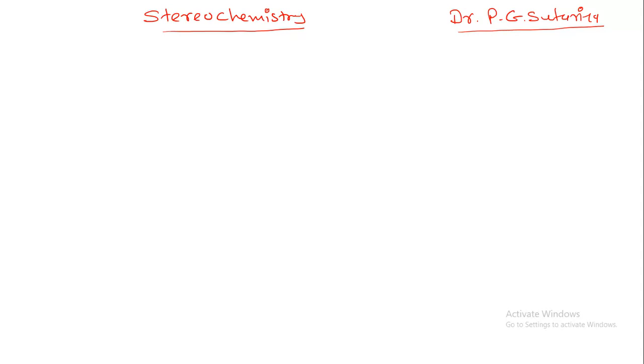So today we are going to learn a new topic, that is stereochemistry. Stereochemistry is an important topic from the organic chemistry point of view. You should have basic fundamental knowledge of stereochemistry for organic chemistry. So first of all, let us understand what is stereochemistry and why we are required to study it.